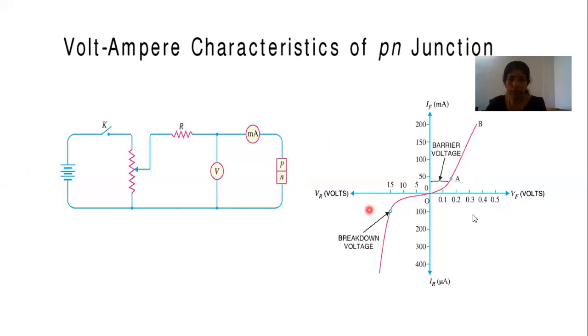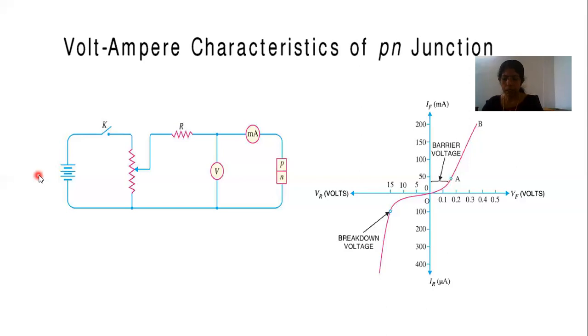When we apply a voltage from 0 to a particular value, only a very small increase in current will occur up to a particular value. When the voltage overcomes the potential barrier, the diode starts conducting. To obtain the reverse bias characteristics, what do we have to do? We have to reverse the connection of the battery. Then we also have to replace the milliammeter by a microammeter, because only a small leakage current will flow through this circuit in reverse biased condition.